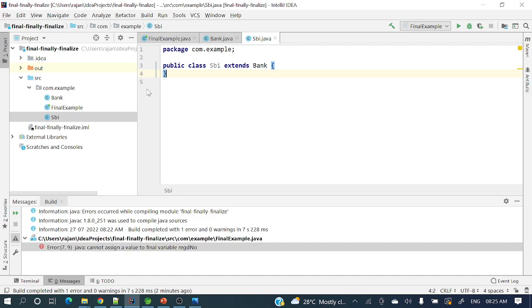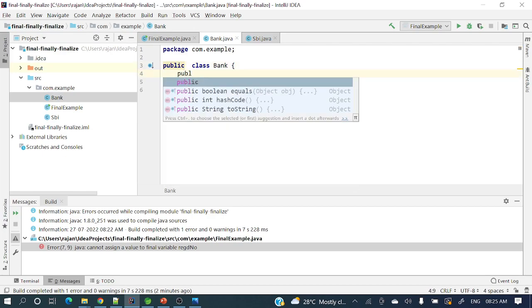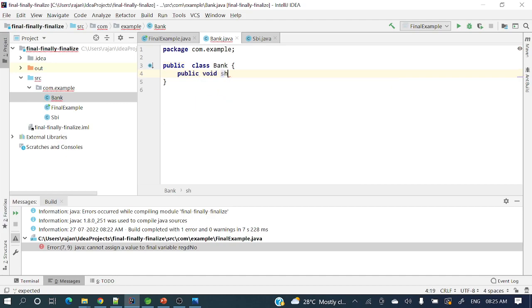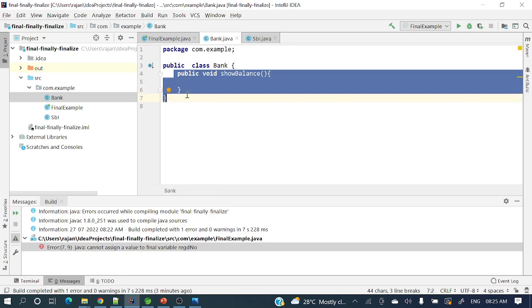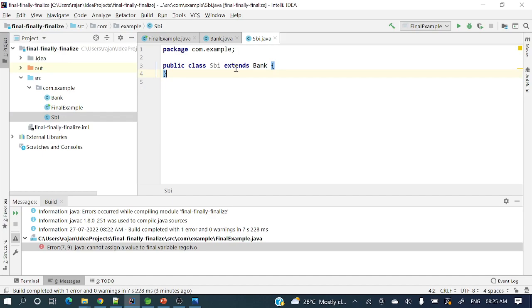Okay, so already I have Bank and SBI. Let me have some method, public void showBalance. Okay, one method is there, and let me override this method in SBI because we have extended from Bank.